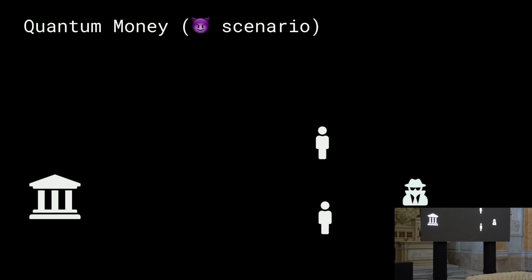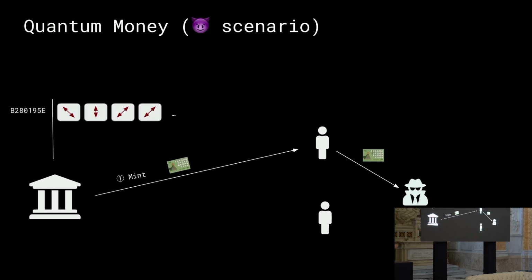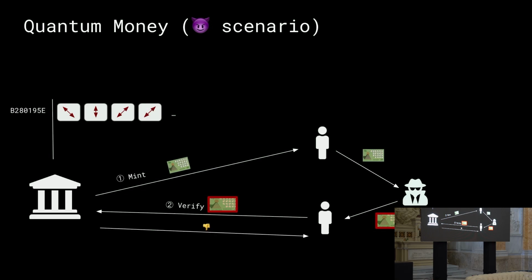While in the second scenario, in which we insert some malicious actor in the schema, the initial process is basically the same. But at a certain moment, this thief will try to clone, to duplicate a banknote, and the verification won't pass because the state inside the banknote after this attempt to clone will be modified, and the verification algorithm run by the bank will result in a quantum state that doesn't match the one that they stored in their database.